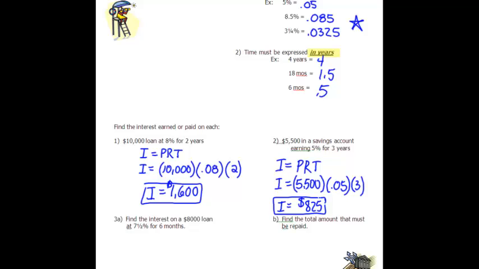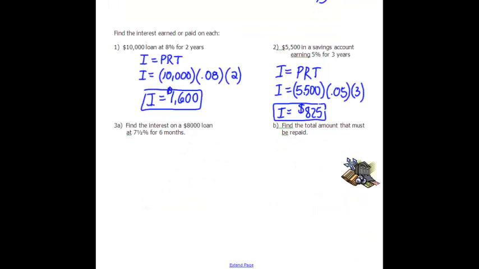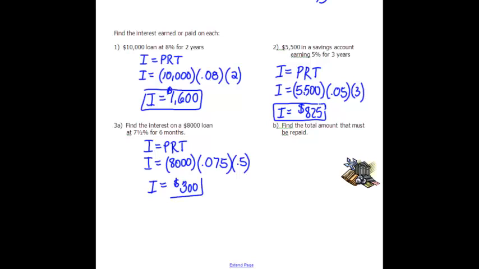All right, let's try number 3A. Find the interest on an $8,000 loan at 7.5% for 6 months. So again, the first thing I do is always write my formula down, so that I can at least get partial credit for knowing that. Then the principal is $8,000. The rate, be careful here, is 0.075, and my time is 6 months, so that's 0.5. If you do the multiplication there, hopefully you have a calculator handy, that's going to be $300.